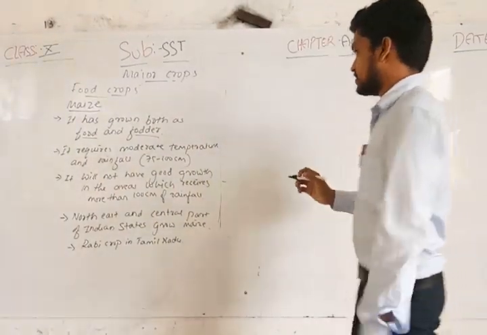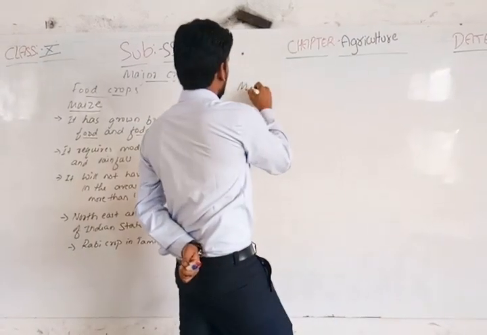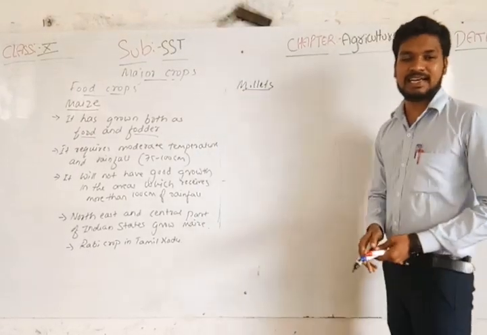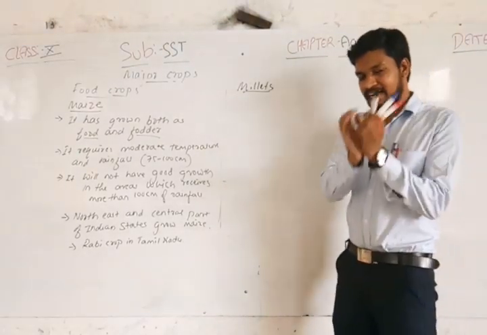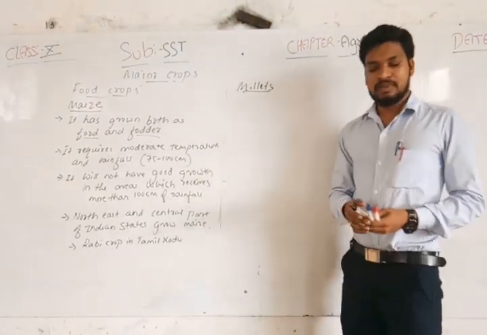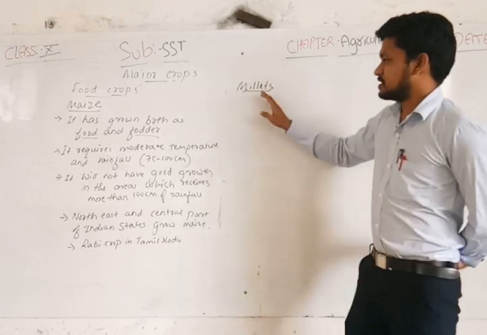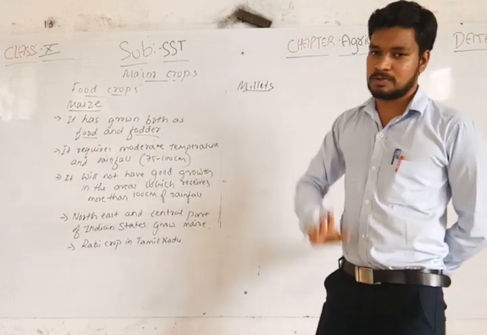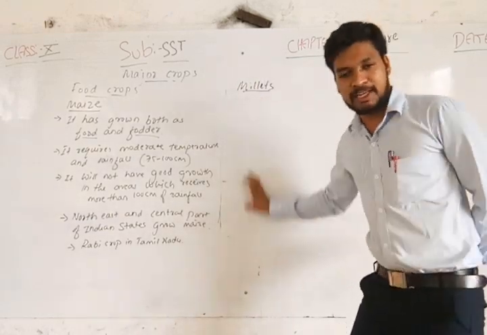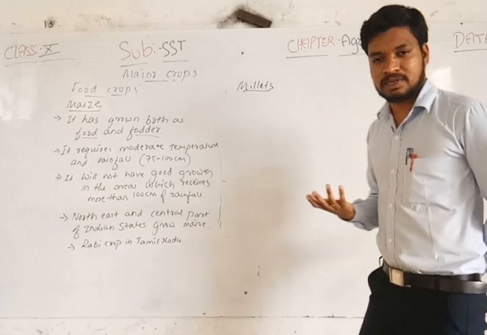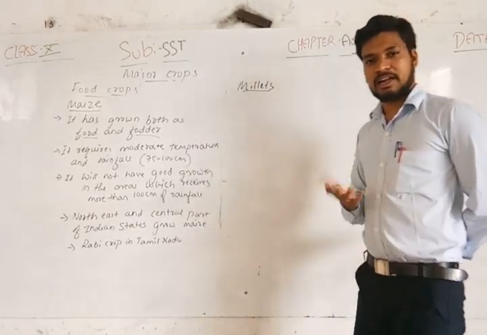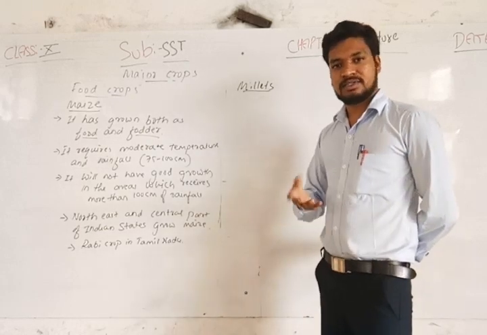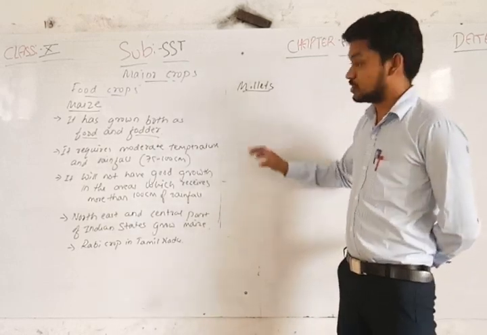Then next, millets. Millets are coarse grains, a bunch of coarse grains. Millets is not like other crops such as rice, wheat, and maize, which are the name of a single crop. Millets include many things, like oil seeds, where we have mustard and sunflower, and pulses, where we have moong and dal. There are many things in that. It's not the same.